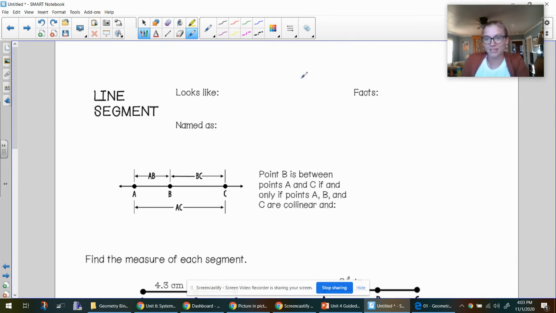So speaking of points, lines, and planes, let's talk about a line segment. So a line segment is a segment with 2 endpoints.